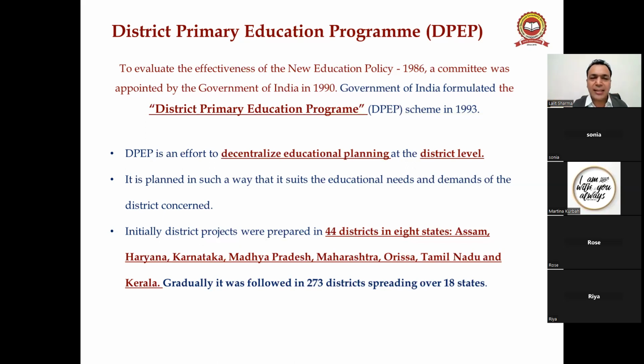It is planned in such a way that it suits the educational needs and demands of the district concerned. Okay. Next, initially, district projects were prepared in 44 districts in 8 states: Assam, Haryana, Karnataka, Madhya Pradesh, Maharashtra, Orissa, Tamil Nadu, and Kerala. Right? Gradually, it was extended to 273 districts spreading over 18 states. Right?